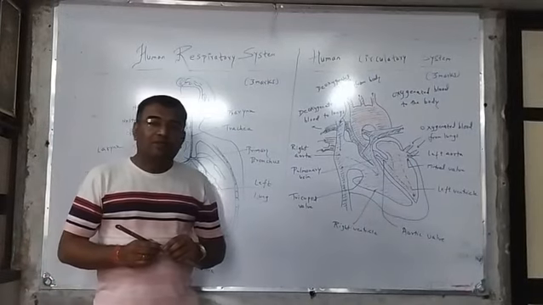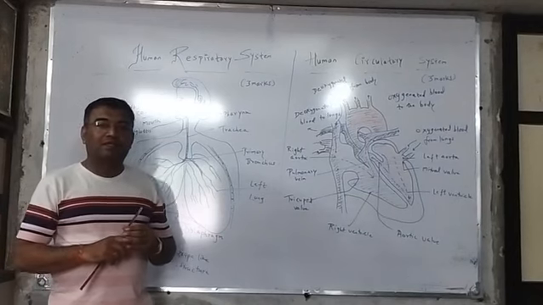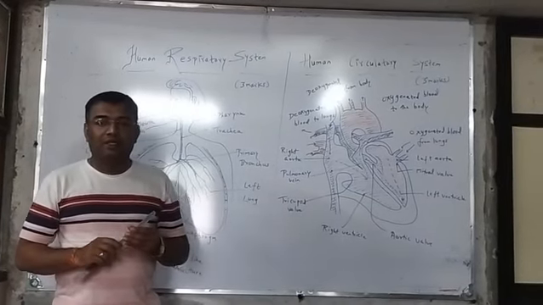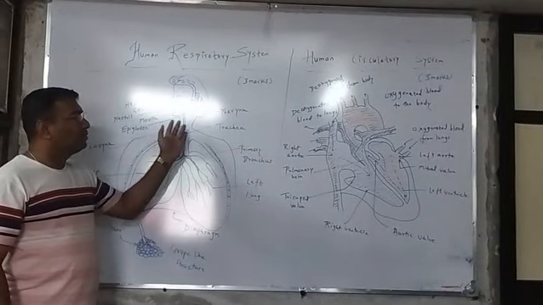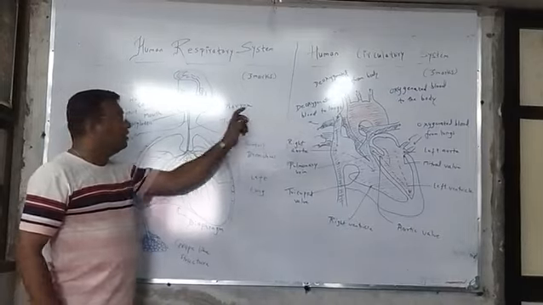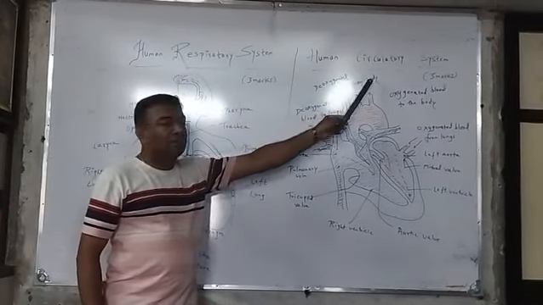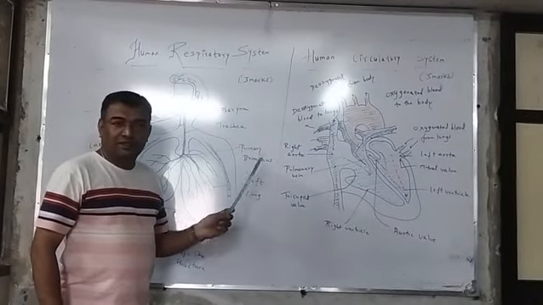Hello everyone. Today we are here to discuss two important topics of medical sciences. These two topics are very crucial for learning, and they are both interconnected to each other. As you can see, we have two different systems of the human body. The first is the human respiratory system and the second is the human circulatory system. Both systems are interconnected with each other.